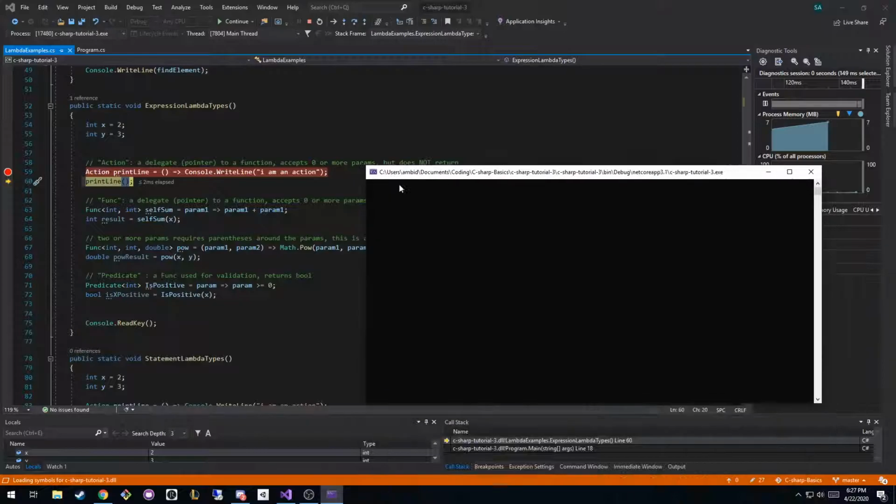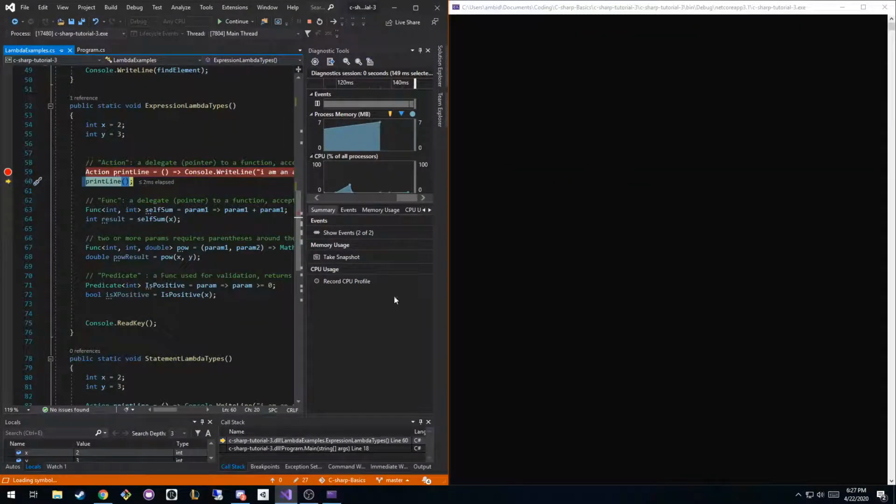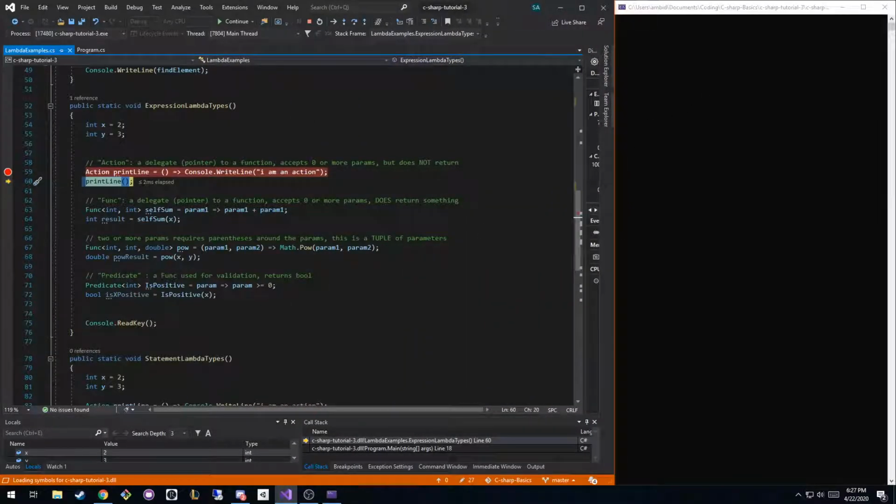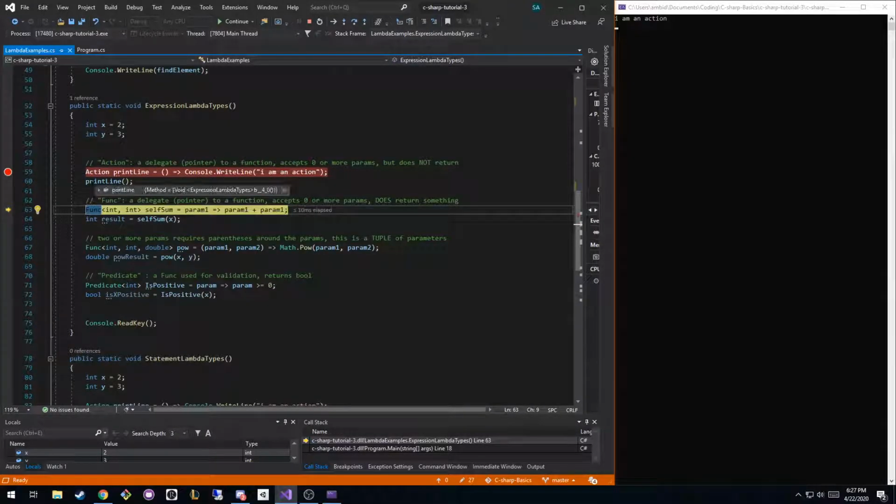So when we hit F10, hold on, I'm gonna put this on a side window so I don't have to keep toggling back and forth, and then we will collapse you. Okay, so when we hit F10 now, it will actually call this variable like it's a function. So when I hit F10 and go to the next line, you'll see it called this function, which did what? It printed out "I am an action." Okay, so now we understand what an action is.